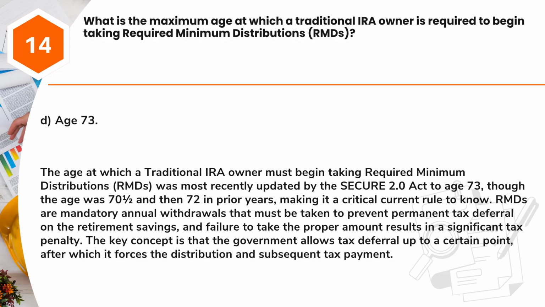The age at which a traditional IRA owner must begin taking required minimum distributions, RMDs, was most recently updated by the Secure 2.0 Act to age 73, though the age was 70 and a half and then 72 in prior years, making it a critical current rule to know. RMDs are mandatory annual withdrawals that must be taken to prevent permanent tax deferral on the retirement savings, and failure to take the proper amount results in a significant tax penalty. The key concept is that the government allows tax deferral up to a certain point, after which it forces the distribution and subsequent tax payment.